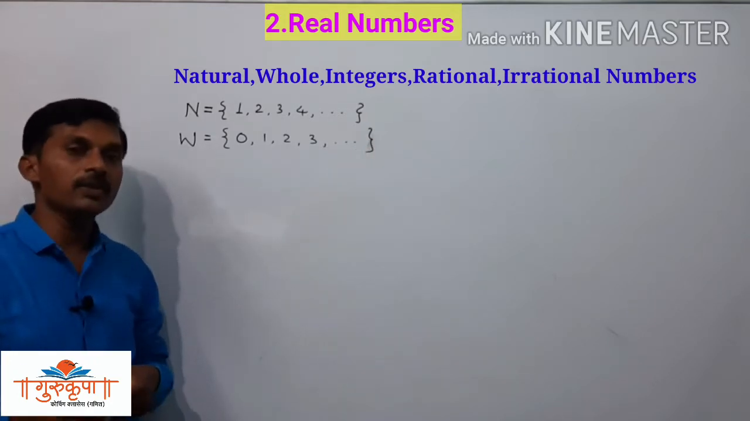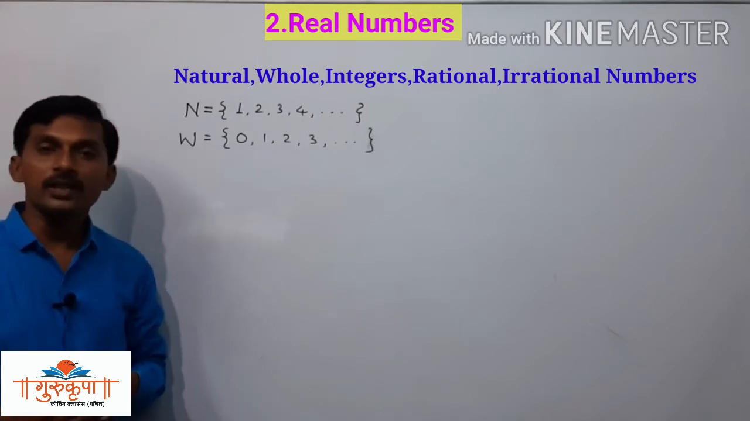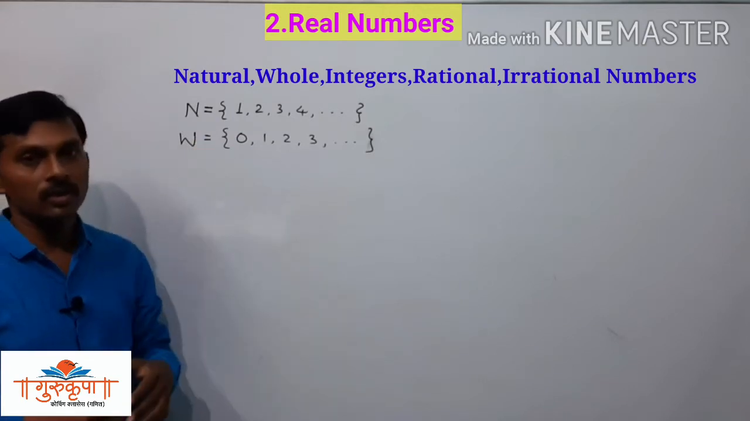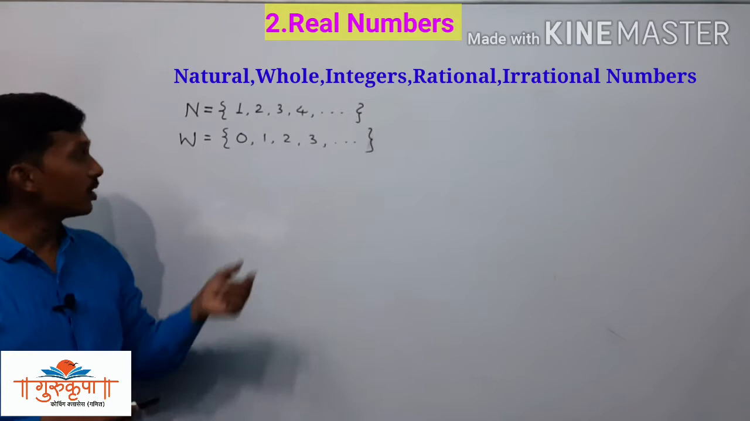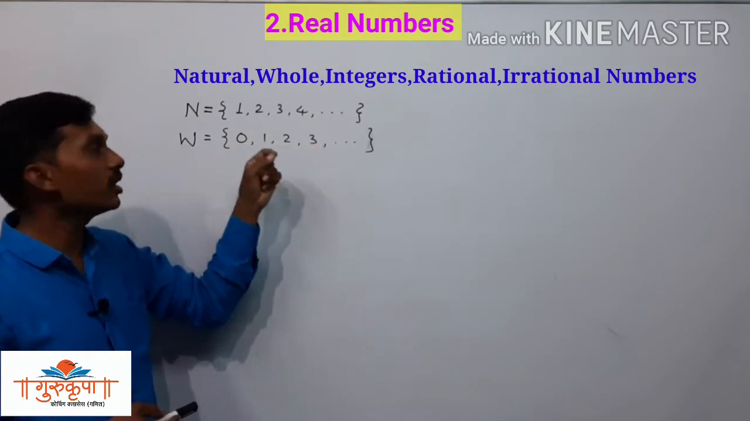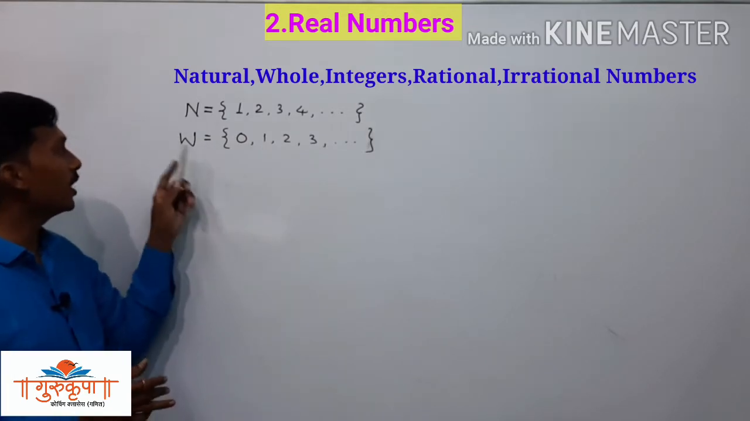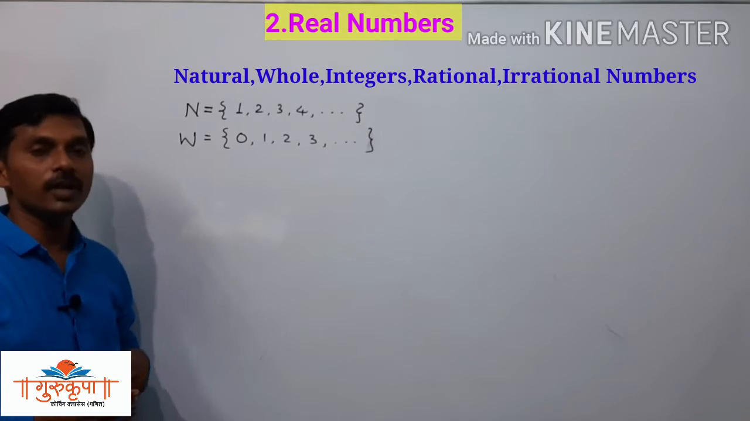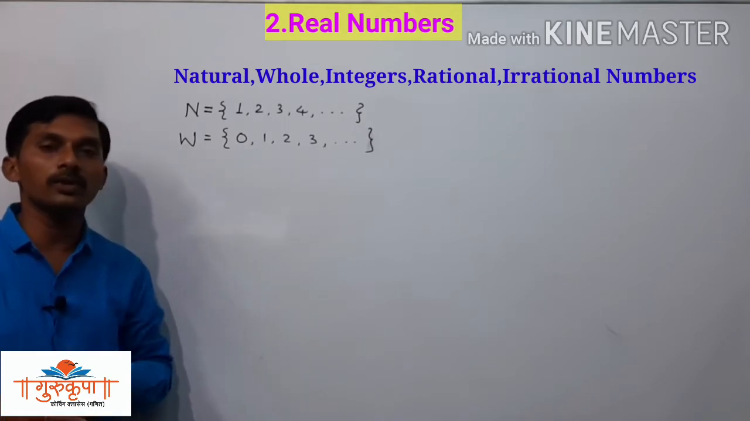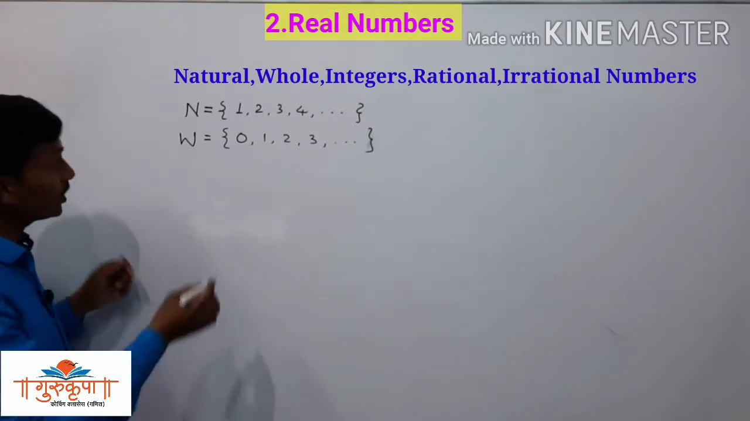Now, what is the definition or description of whole numbers? 0 and all the natural numbers together are called whole numbers. And in the previous lesson we studied that it is represented by W, and W is equal to, in curly brackets, 0, 1, 2, 3 and so on. After this we studied